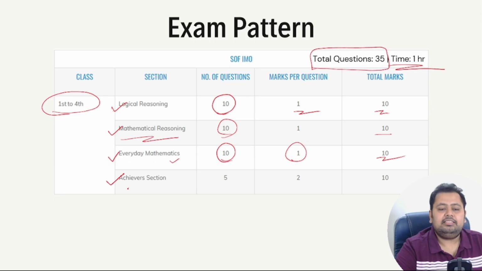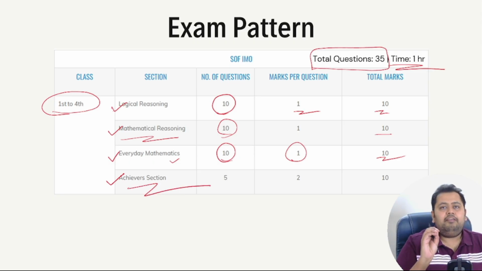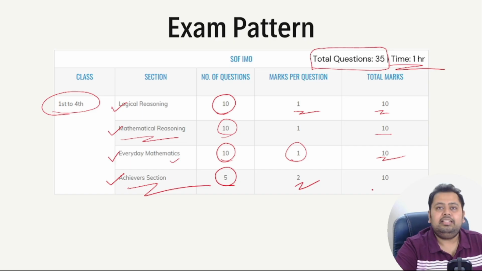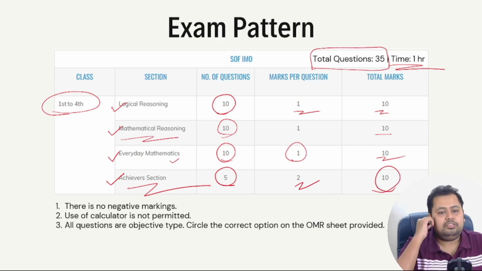And then the last section is the achiever section, wherein you will have a little tricky, not tricky, but a higher-level question on the same concepts again. But you will have 5 questions in this section, and each question here carries 2 marks, right? Each carries 2 marks, 10 marks more, and the total marks here is 40. So the score that you get is out of 40.